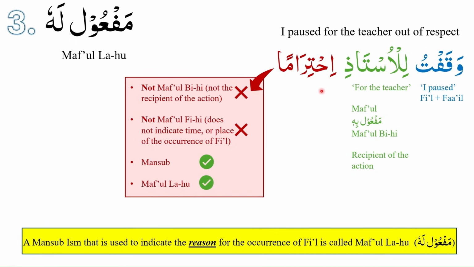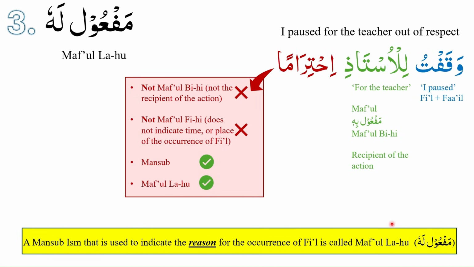Ihtiraman is telling us the reason for the occurrence of the fi'l. Ihtiraman is telling us that it was out of respect that I paused for the teacher. So a mansoob ism that is used to indicate the reason for the occurrence of fi'l will be called maf'ul lahu. Our list of maf'ul is as follows.